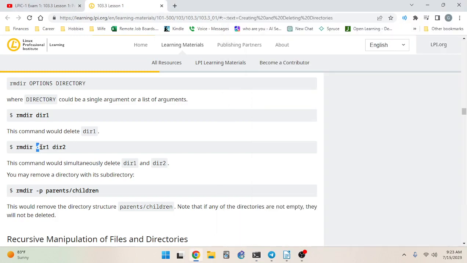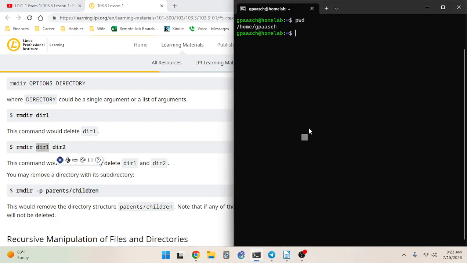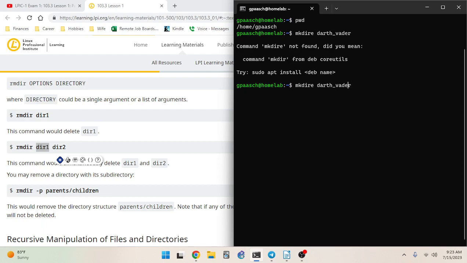these two directories will be deleted. So let's say I have the Darth Vader, or let's actually do that. Let's make mkdir Darth Vader, and then we'll change directory into Darth Vader, and then we're gonna say mkdir dir2.